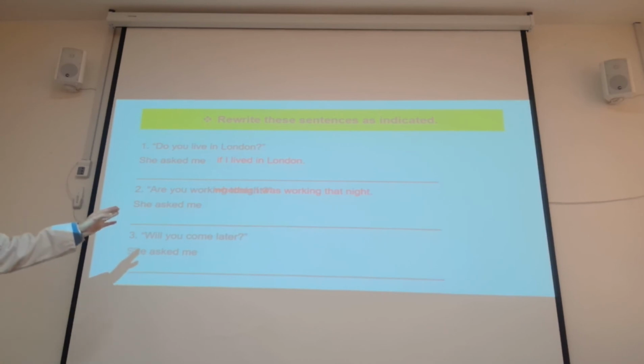Rewrite this as indicated. Do you live in London? She asked me if I lived in London, right? Are you working? She asked me if I was working that night. Will you come later? She asked me if I would come later.